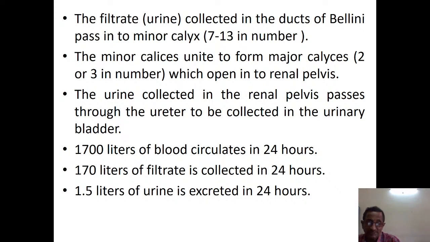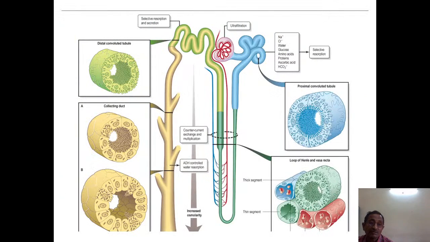So then, what is the calculation? The amount of blood that circulates in 24 hours is 1700 liters. Out of this, 170 liters of filtrate is collected in 24 hours in the Bowman space, collecting ducts and other parts. Then 1.5 liters of urine is excreted in 24 hours. So the amount of urine excreted in 24 hours is only 1.5 liters.